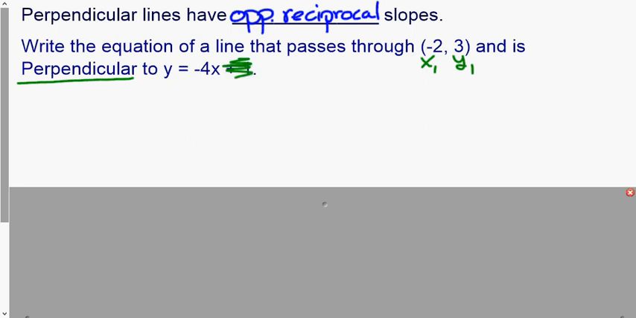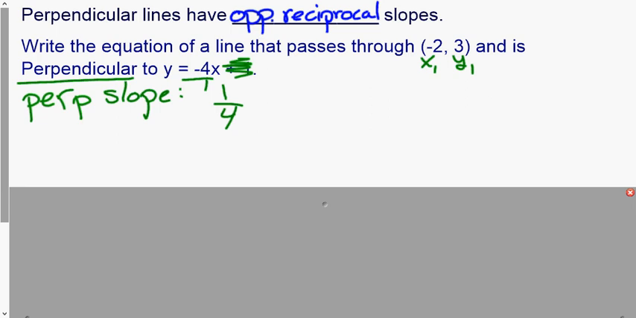Again, we do not care about the y-intercept. Now, we want the opposite reciprocal of this. So the perpendicular slope is going to be the opposite reciprocal of negative 4. Well, remember, all integers are a fraction over 1. So the opposite will be positive. The reciprocal part, 1/4. So our slope in this case is 1/4.